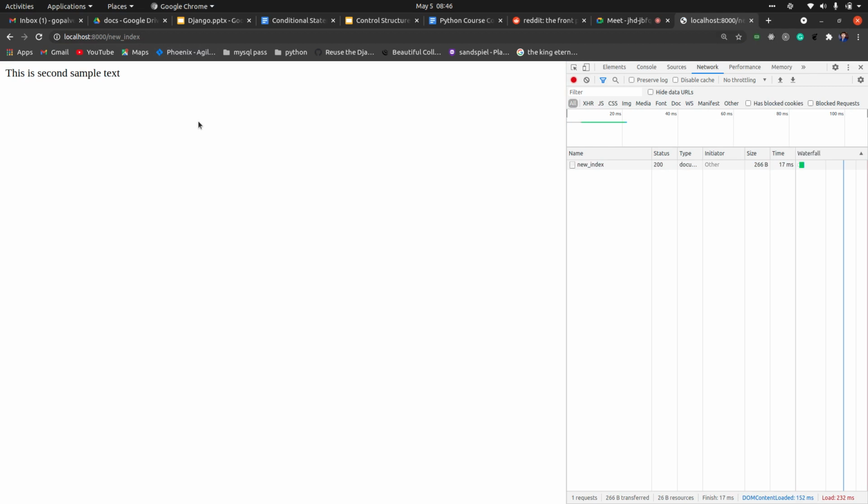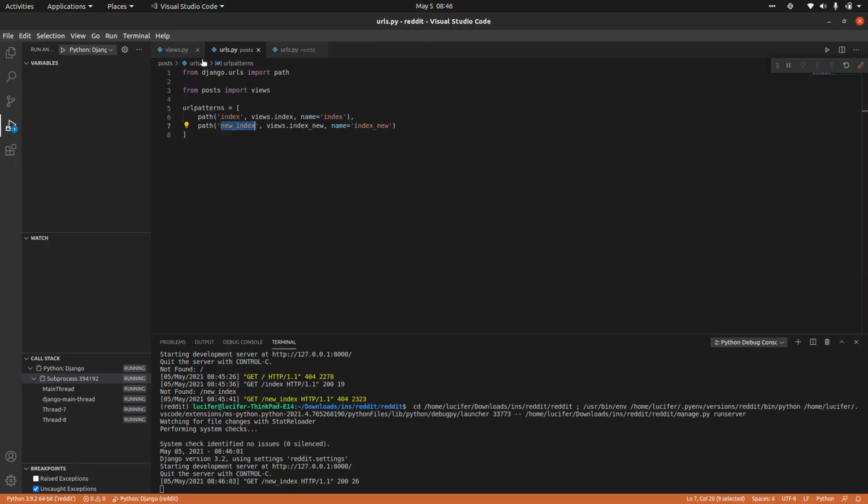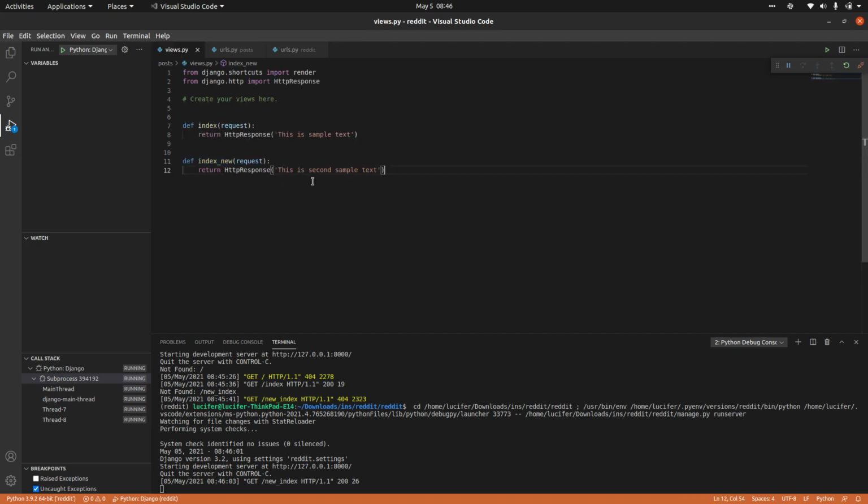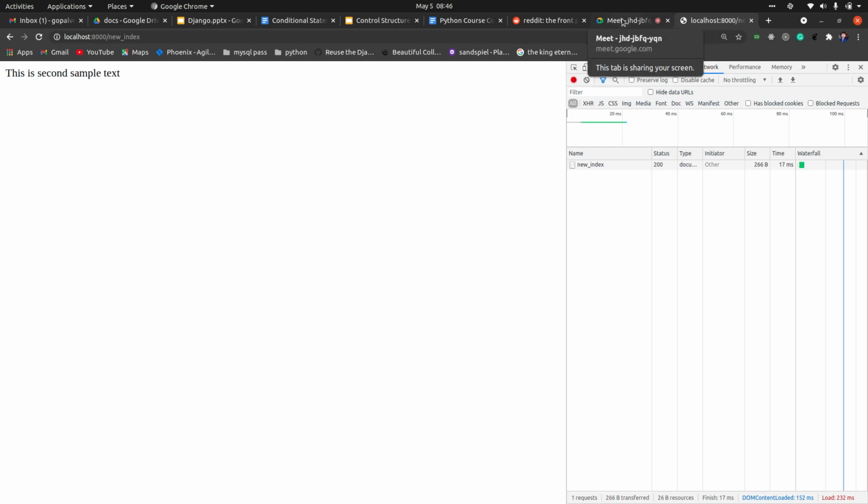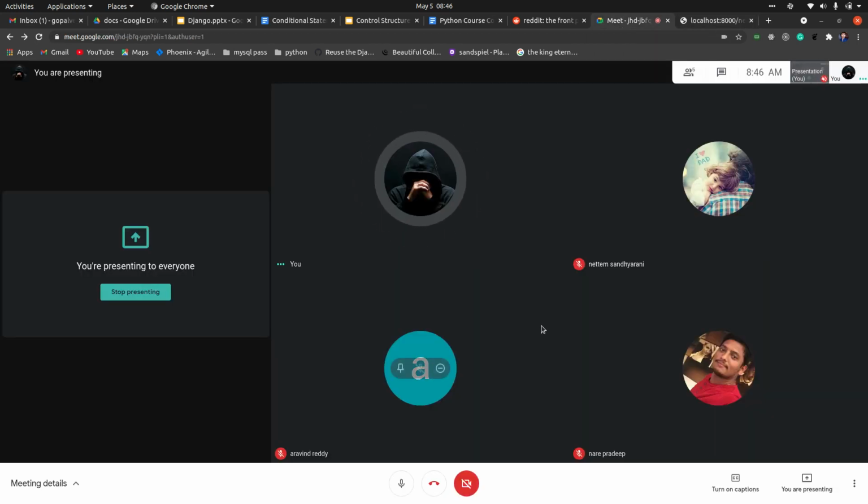Now you guys understood how the path has been changing. Whenever you change the path, based on that path your functions will get called, right? Whenever I call this, this function will get called. Whenever I call that, that function will execute. Based on your functions you will get your responses. Have you all understood how paths have been changing?